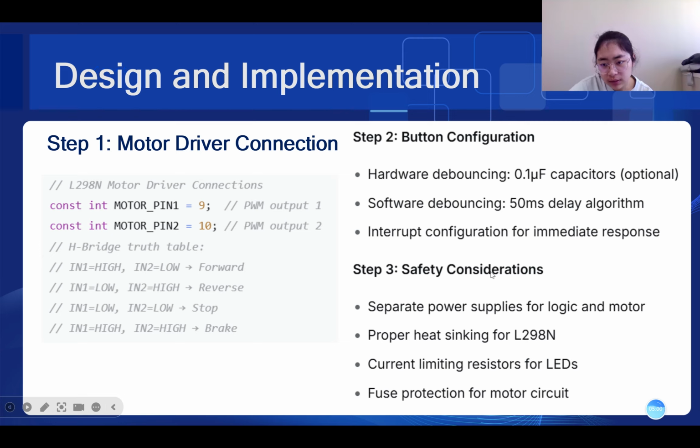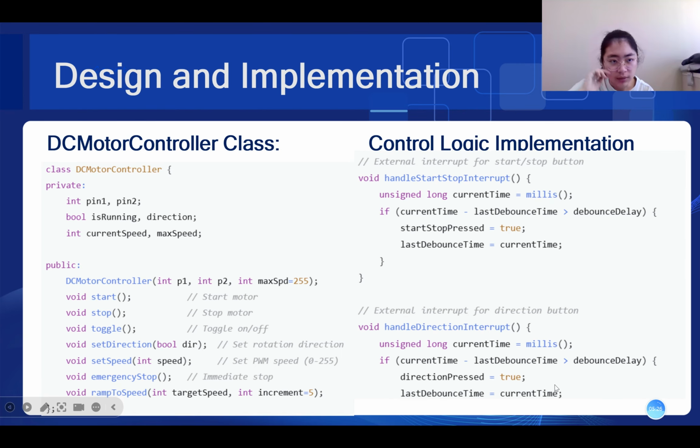Three safety iterations, state program procedure for looping and motor process. Hardware wiring for the L298N, correct current limit resistor for LEDs, sensor protection for the motor filter, and the DC motor controller class.